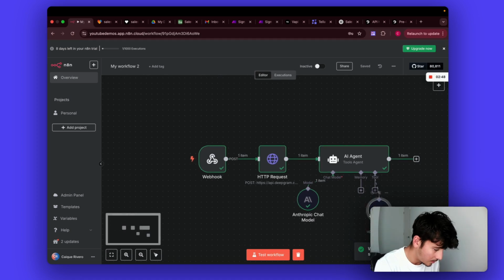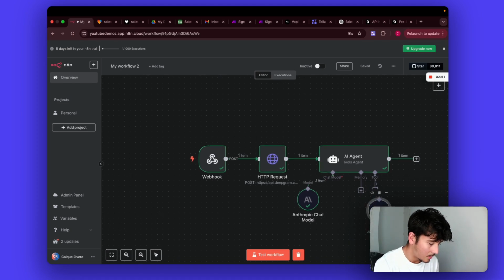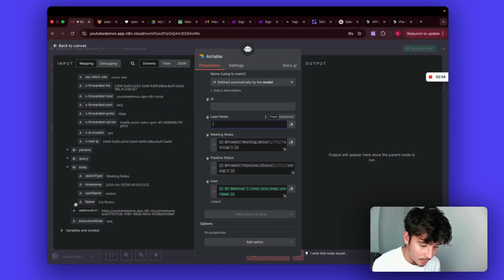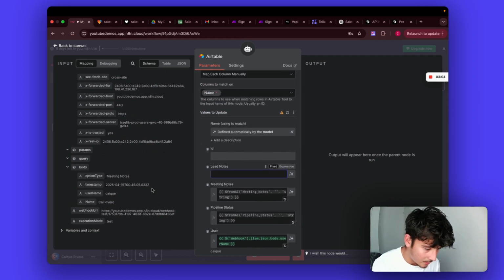Okay. Doesn't seem like we worked on the Airtable. Let's see what happened. I'm guessing the webhook is different. To match name.